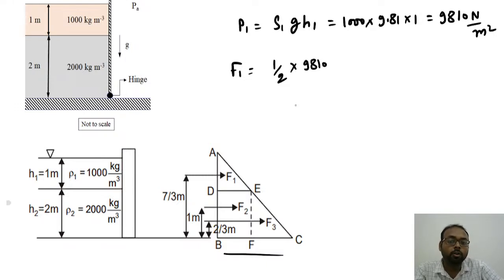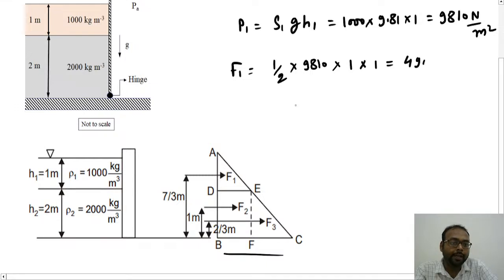What is the 9810? 9810 is the DE value. Along with that, what is the AD value? So AD value is 1, multiplied by the width. Width is given by 1. So that's why we will get the final net force F1 is equal to 4905 Newton.